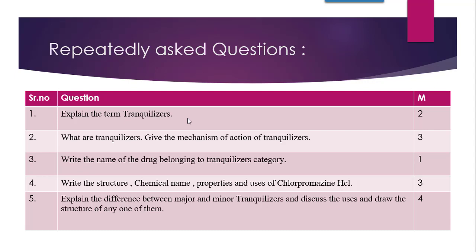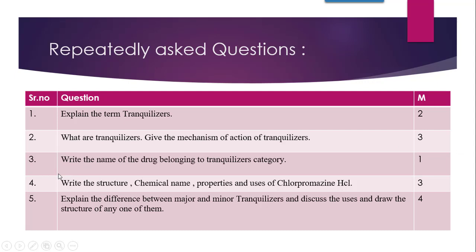So if you explain the mechanism of action of tranquilizers, then prefer the benzodiazepine, that is the diazepam mechanism of action. And for what are tranquilizers, again you are supposed to write the definition along with the examples and the common uses. So this comprises 3 marks.